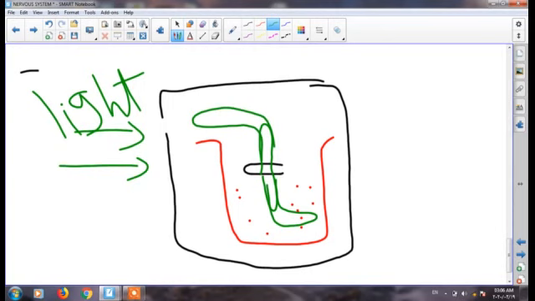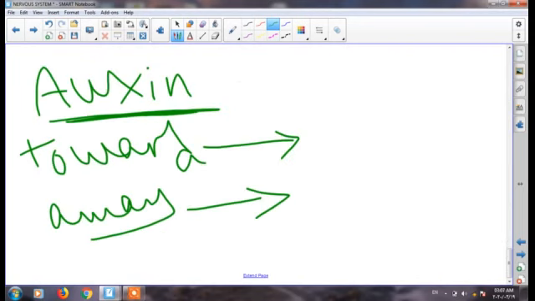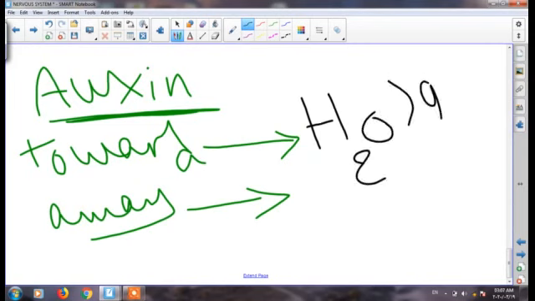But to know the reasons for this tropism, we first must know two pieces of information. Number one, auxin moves towards light, and moves towards water and gravity, and moves away from light.